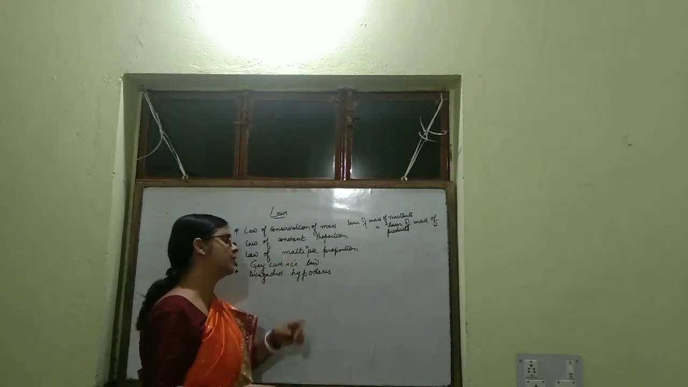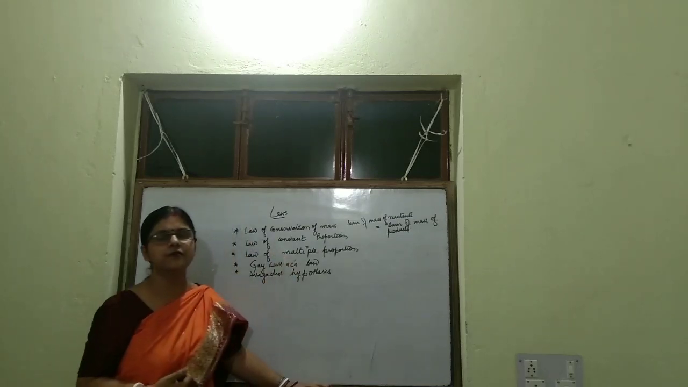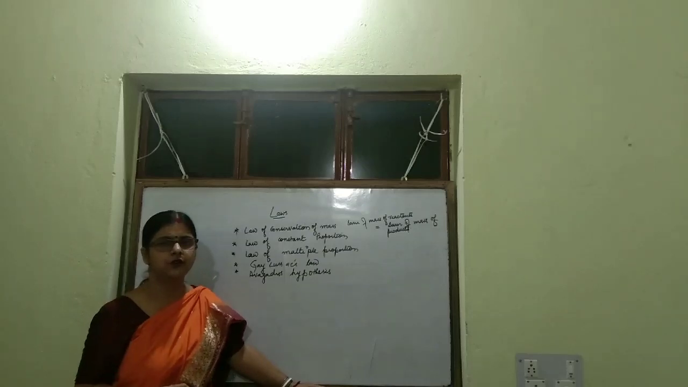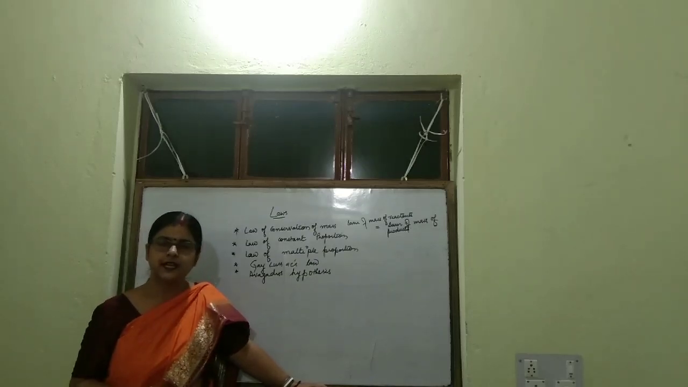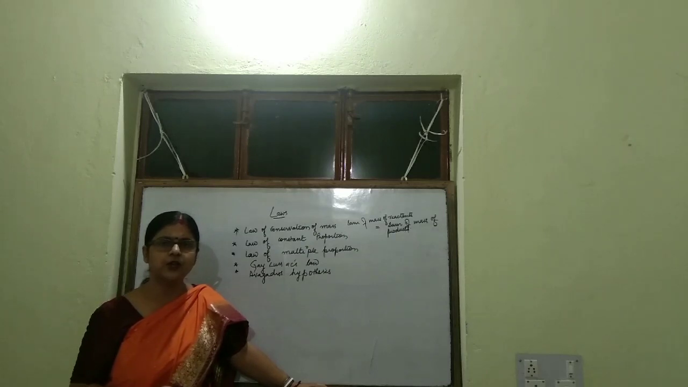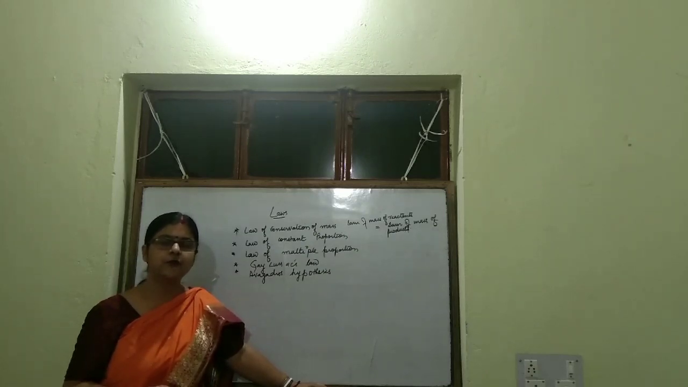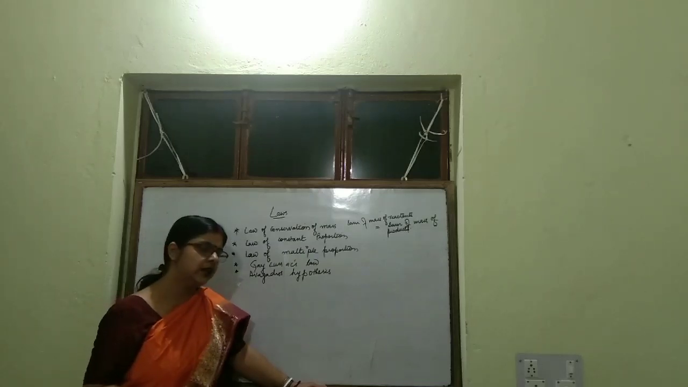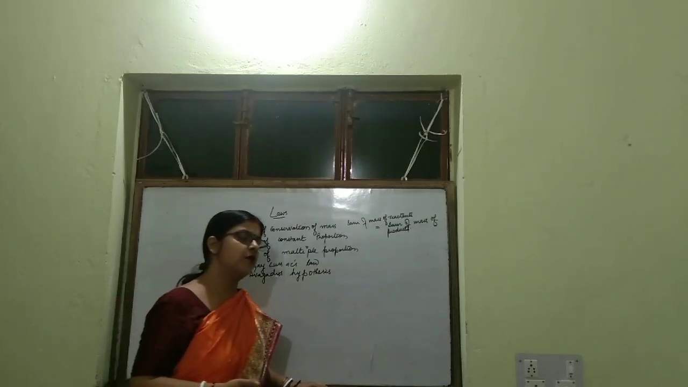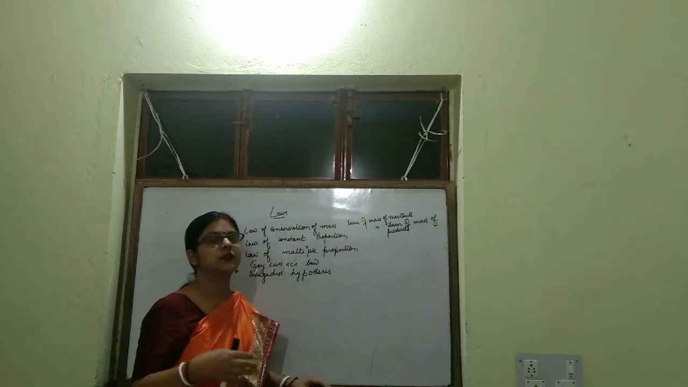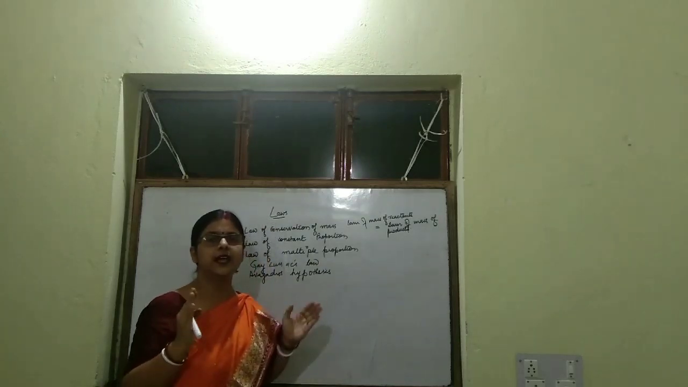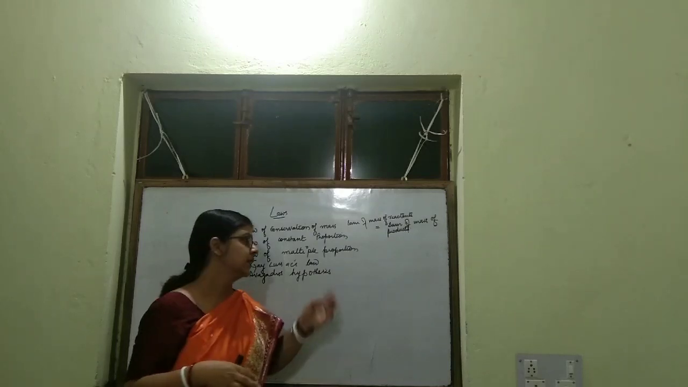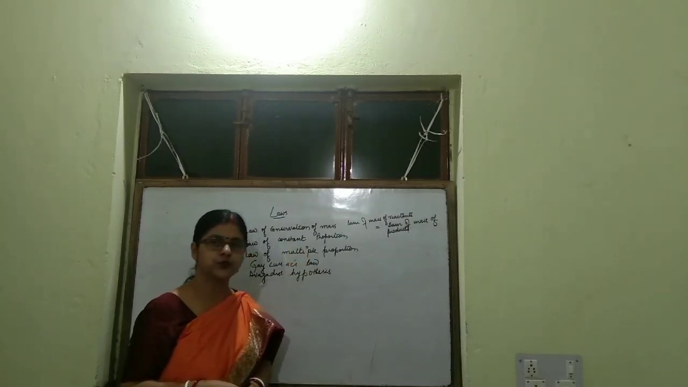Next is law of constant proportion. What is law of constant proportion? According to law of constant proportion, whenever a compound is formed, it is formed from the same elements and that too combined in the same fixed proportion by mass. That is law of constant proportion.